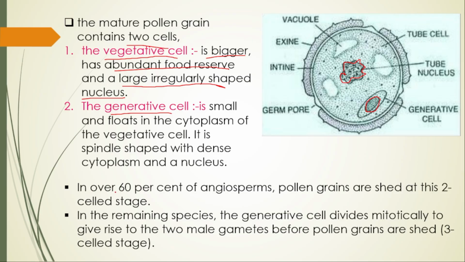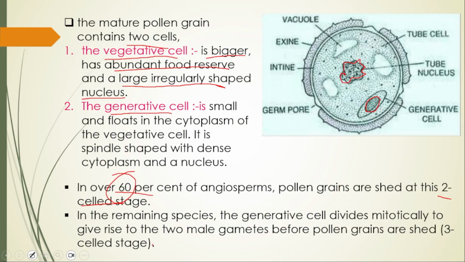In over 60% of angiosperms, pollen grains are shed, meaning they come out of the anther, at a two-celled stage. In the remaining 40% of species, the generative cell divides mitotically to give rise to two male gametes before pollen grains are shed.